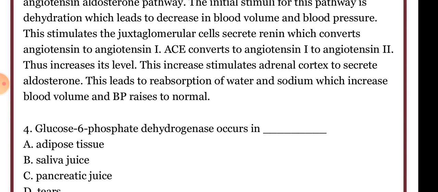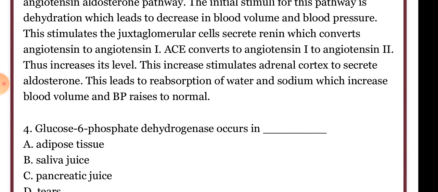This stimulates the juxtaglomerular cells to secrete renin. Dehydration leads to the secretion of renin. Renin converts angiotensinogen to angiotensin 1, and ACE converts angiotensin 1 to angiotensin 2.